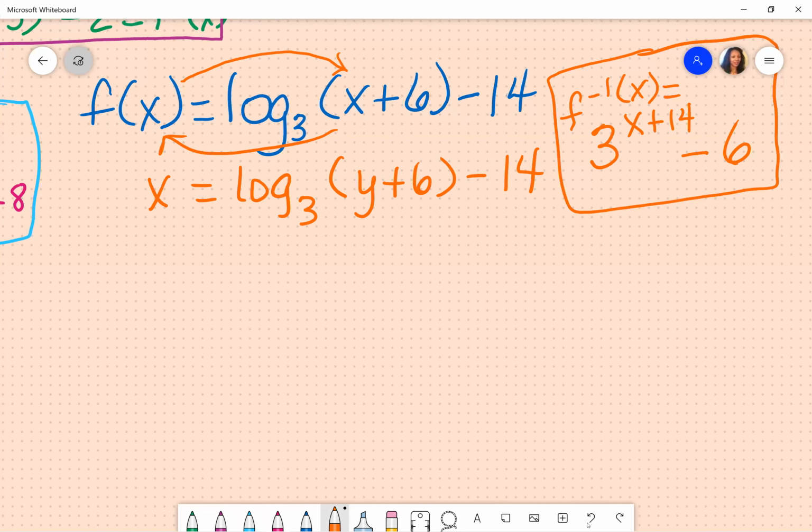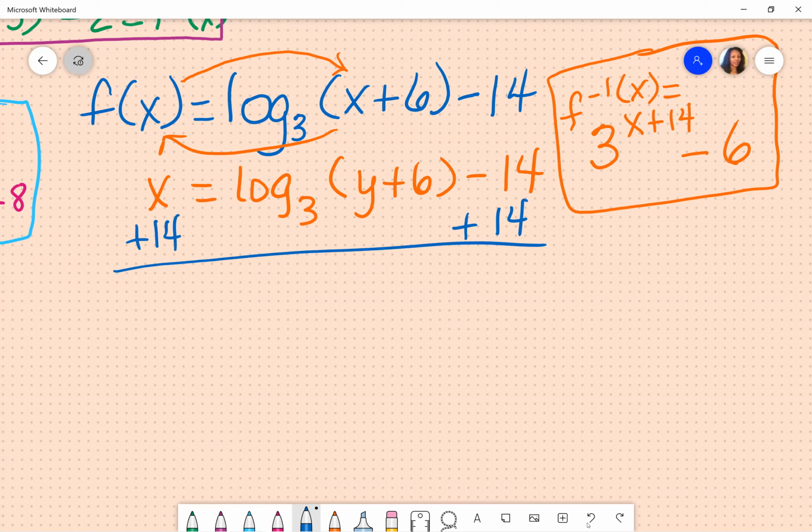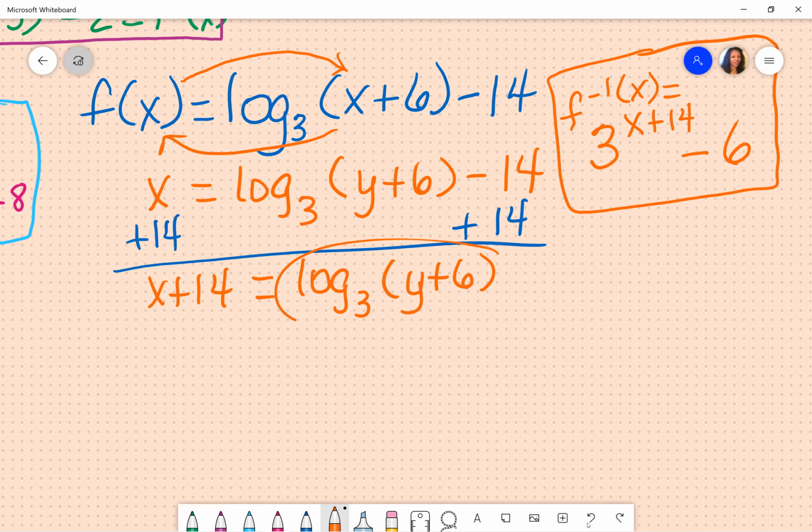What I need to do is add 14 on both sides, which is going to leave me with x plus 14 is equal to log base 3 of, and again, you see I'm keeping up with my parentheses. It's because people are going to try to mix these numbers together. You can't do that. This is all one item. Okay, so at this point, it's in log form, but I don't want it in log form.